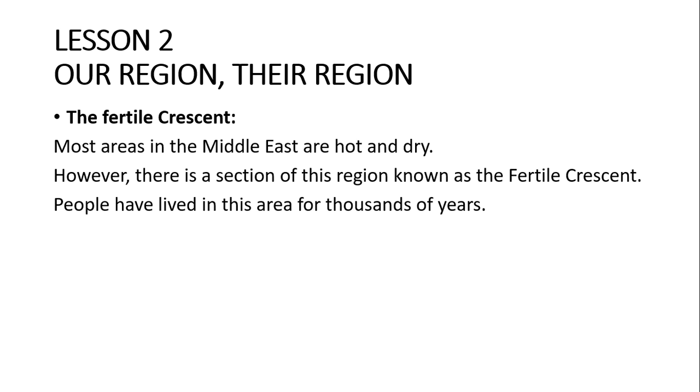Fertile means a very good area for planting crops. Open your book, page 83 and follow me.